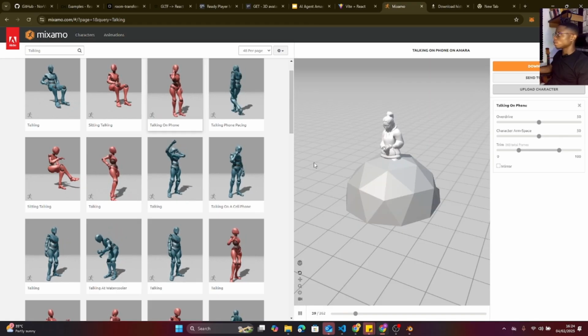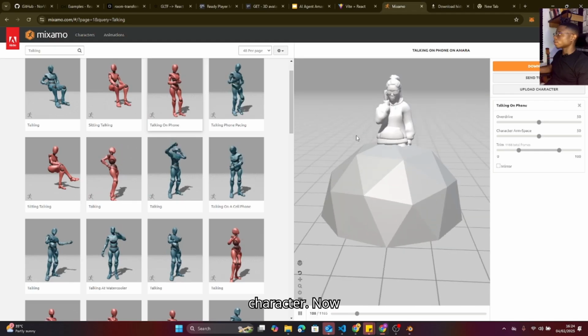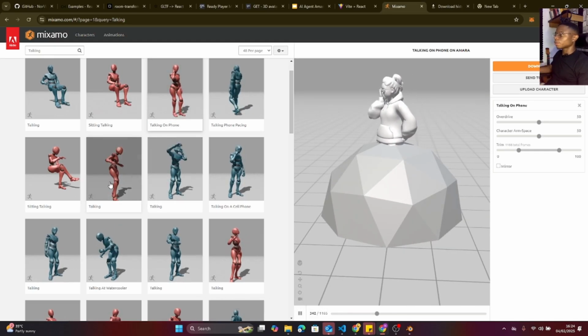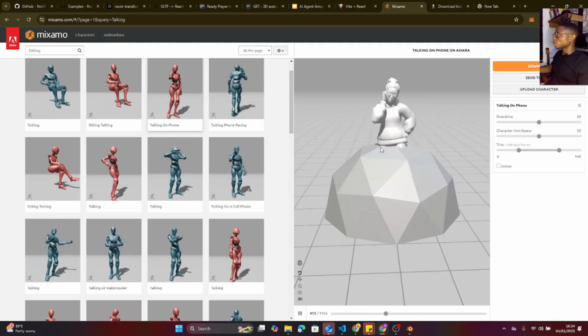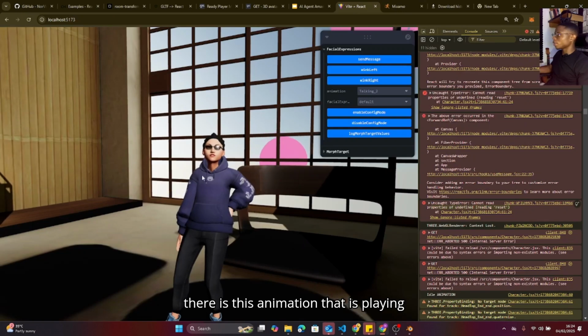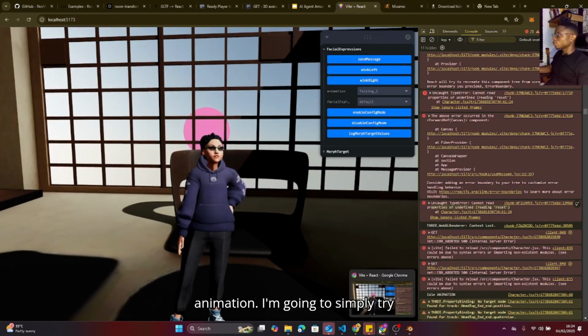Okay, so this is the character. Now she's already having animations, the animations you see over there. There is this animation that is playing here right now, which is the talking animation. I'm going to simply try to import the talking animation.